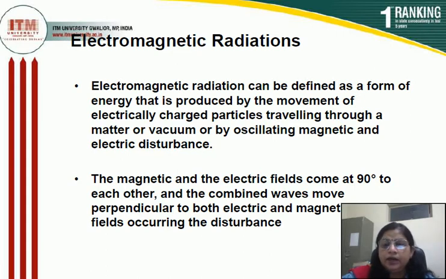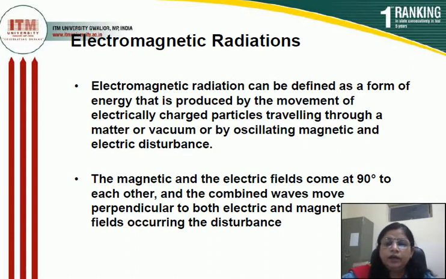The combined wave, when we merge the magnetic and electric fields, is known as the electromagnetic wave, which moves perpendicular to both the electric as well as the magnetic field, occurring as disturbances. In common language, electromagnetic radiations are formed by two fields: one is the magnetic field and the second one is the electric field.